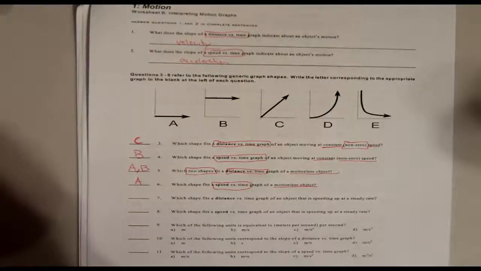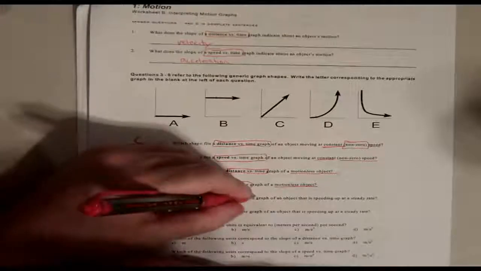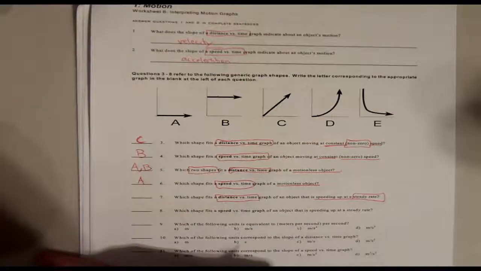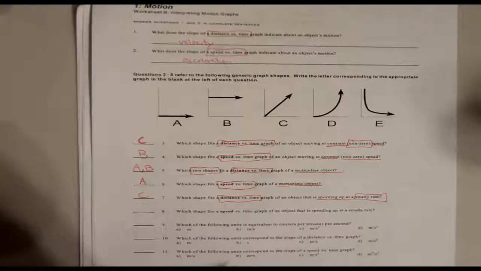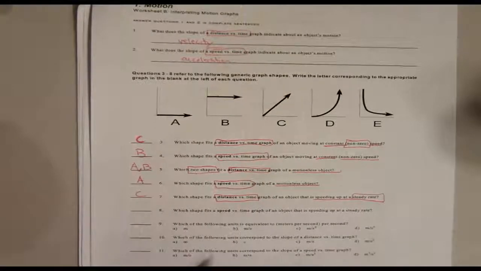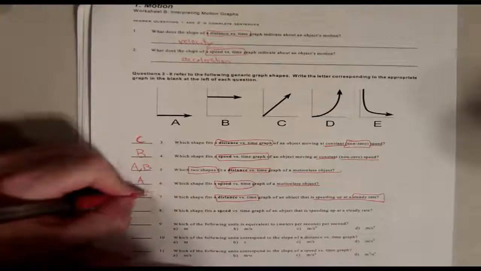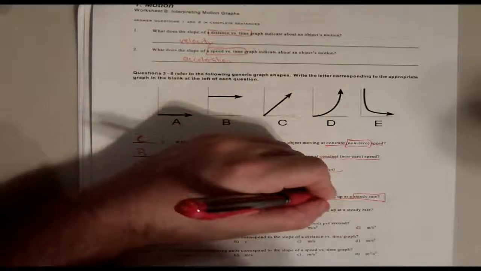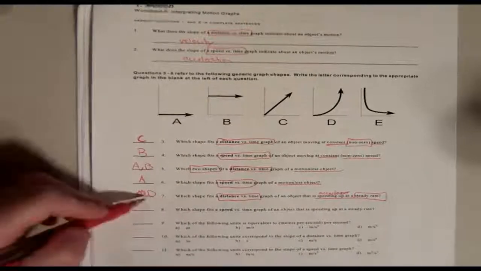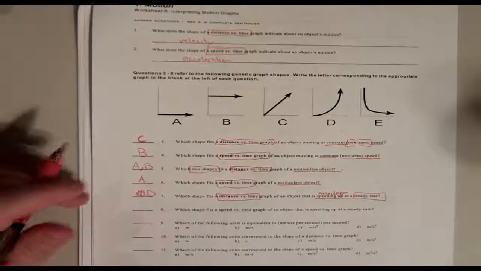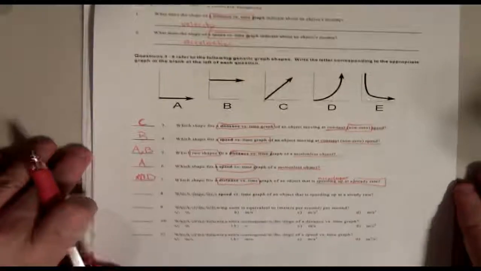Number 7. Which shape fits a distance versus time graph of an object? So distance versus time, and it is speeding up at a steady rate. So that looks like C. Distance is smoothly changing over time. Steadily, right? Actually, no. Sorry, not C. I screwed up. D. So that means it's accelerating. You know what I'm saying. Cool. So that's D, not C. Sorry about that. Hopefully I didn't lead you off a cliff. That was a test. I wanted to see if you knew. Yes, that's what it was.